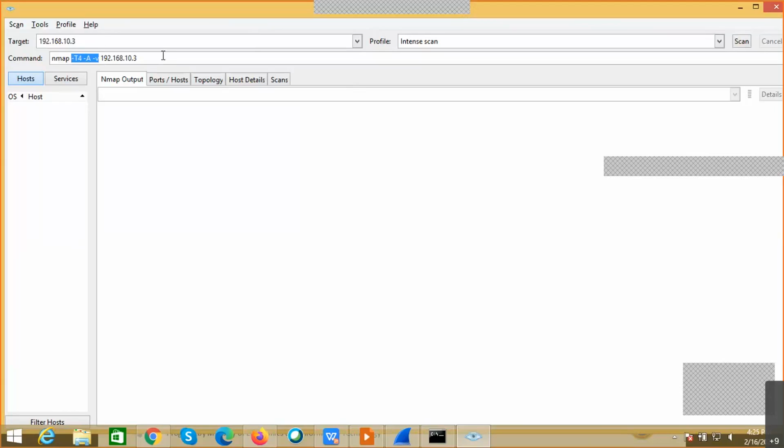So I am just using the target address. I'm giving 10.3, and there are again different kinds of scanning techniques. We have SYN scan, we have acknowledgement scan, where only a certain set of packets are sent. Now in this GUI, it's an intense scan. I'm trying to scan all the ports. Just click on scan.